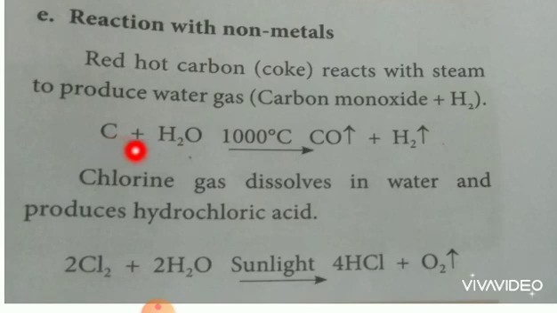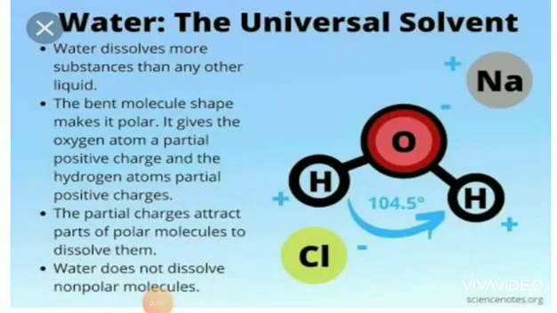So, reaction with non-metals. Red hot carbon, that is coke, reacts with steam to produce water gas, that is carbon monoxide and hydrogen gas. So the carbon reacts with steam at 1000 degrees Celsius. It gives carbon monoxide and hydrogen gas. Chlorine gas dissolves in water and produces hydrochloric acid. So 2Cl2 plus 2H2O, in the presence of sunlight, gives hydrochloric acid and oxygen. Do you understand, students?